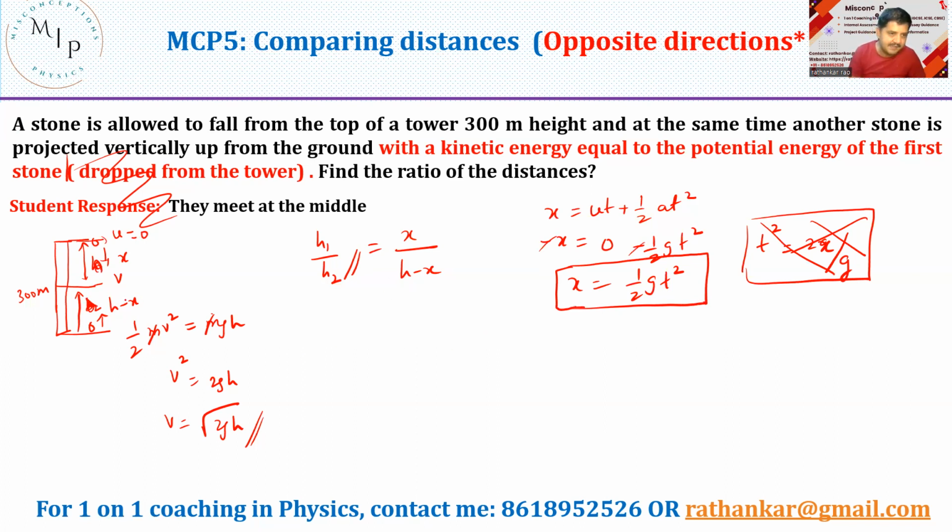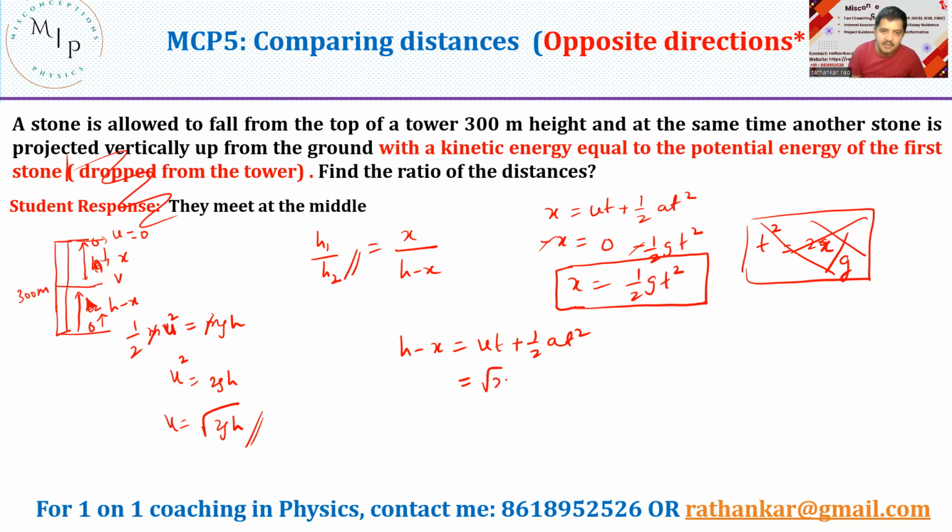Okay, and then h minus x. Now you threw the particle from here. It traveled a distance of h minus x. So h minus x is equal to ut plus half at square once again. There also I applied the same formula. Here also I am applying the same formula. Okay. So h minus x, the distance covered over here. What is u? U is nothing but root 2gh. What is v? V is nothing but initial velocity. So therefore, maybe if you want, I can consider half mu square itself. Half mu square. If it is confusing, I can write like this. Half mu square and u square equal to 2gh, and u should be equal to root 2gh.